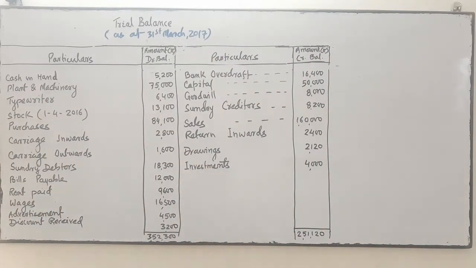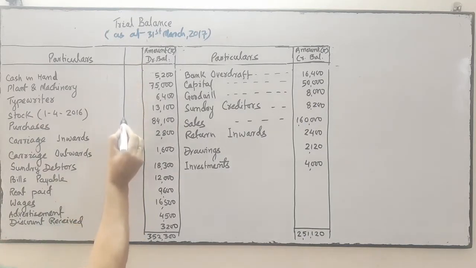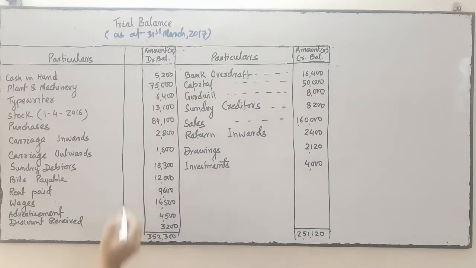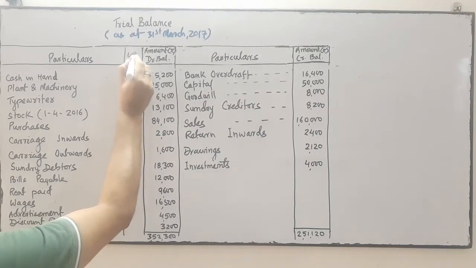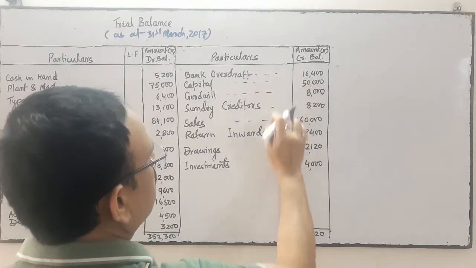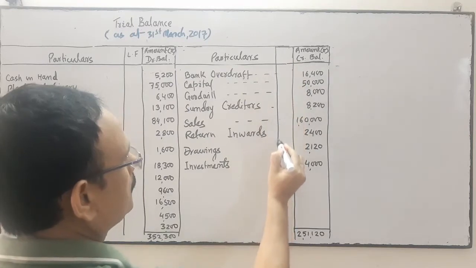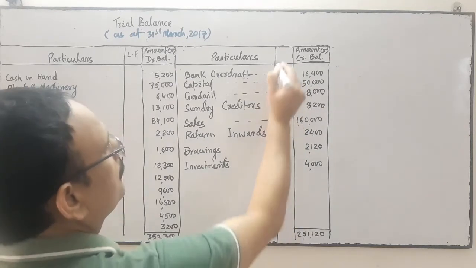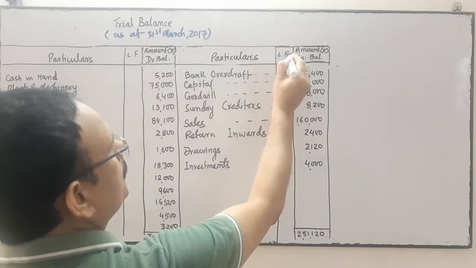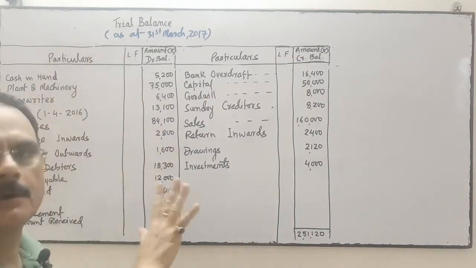Another error committed by him: he has not opened the ledger folio column. So there must be a column for ledger folio. Here also ledger folio, he has not drawn the column for ledger folio. So we will write the ledger folio.